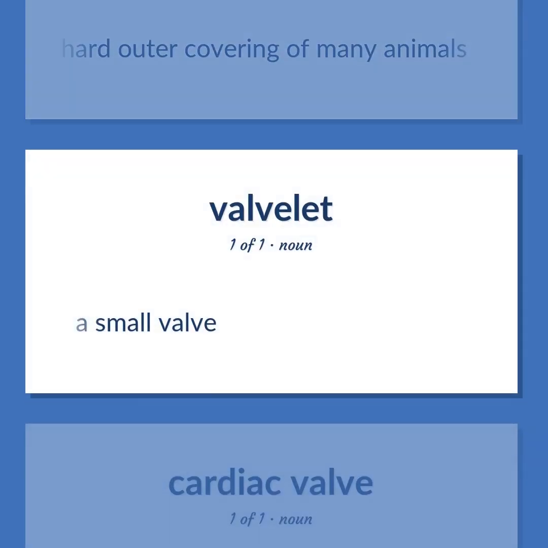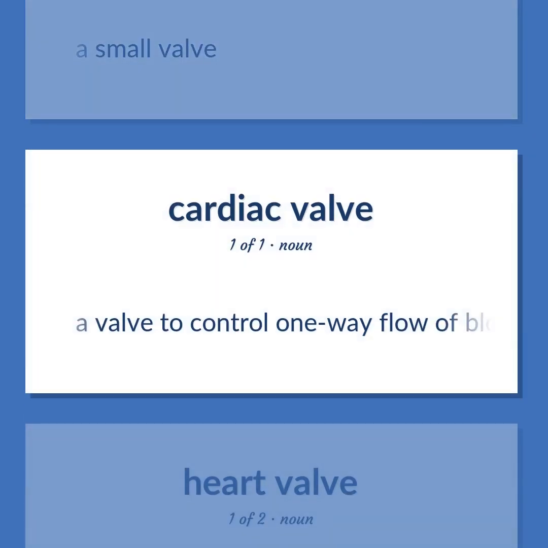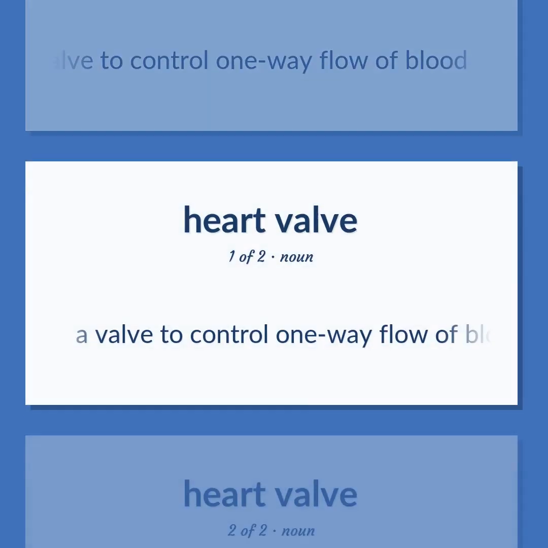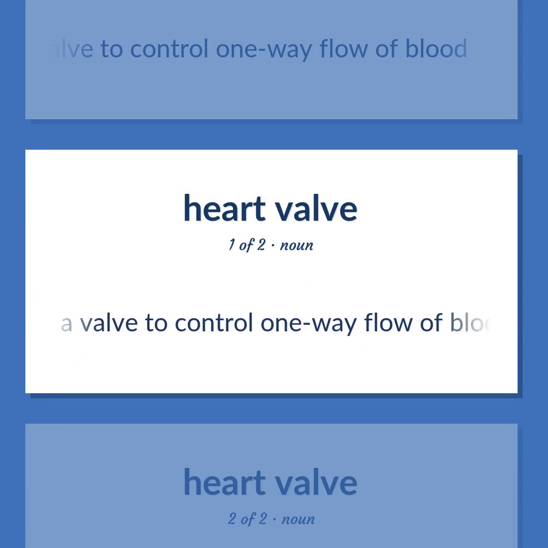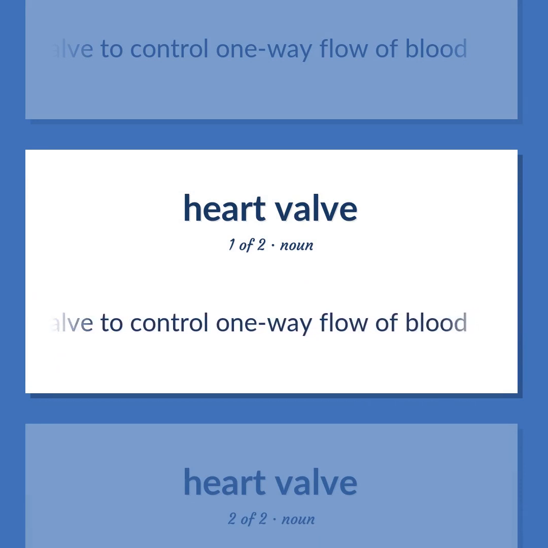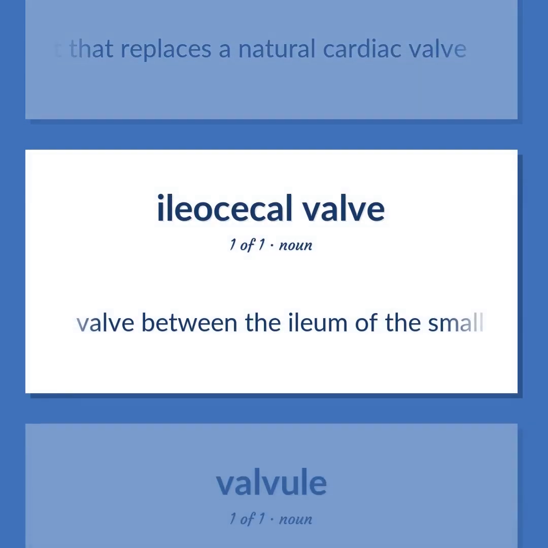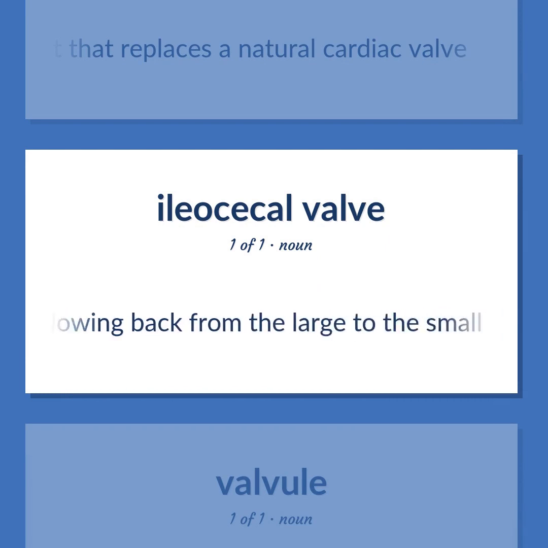A small valve. A valve to control one-way flow of blood. An implant that replaces a natural cardiac valve. Valve between the ileum of the small intestine and the cecum of the large intestine. Prevents material from flowing back from the large to the small intestine.